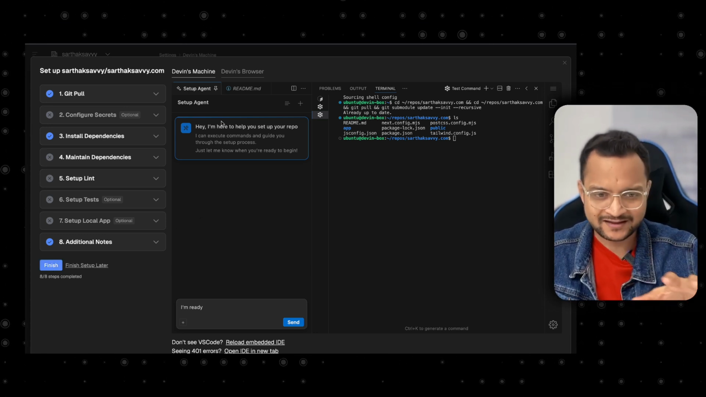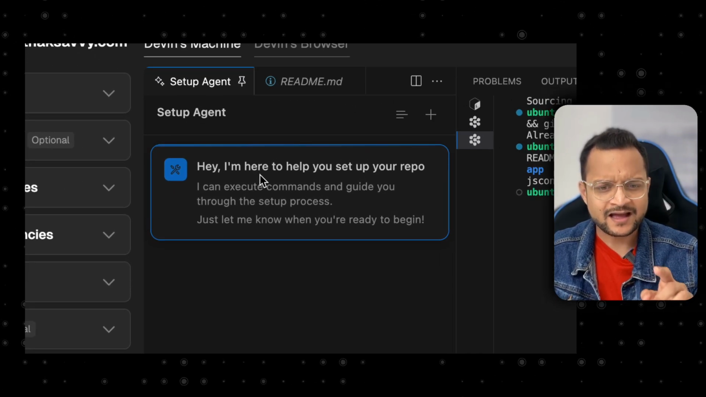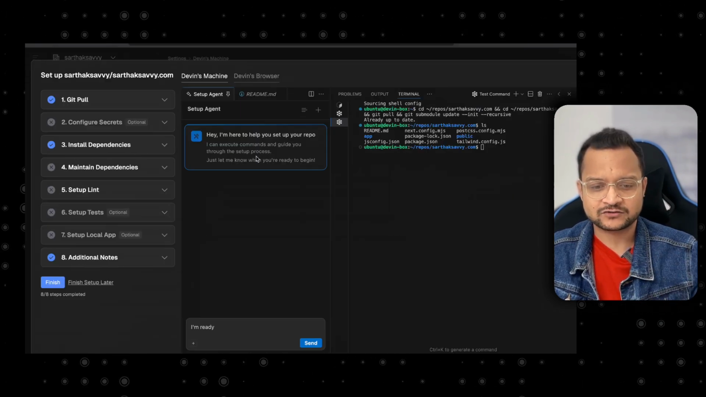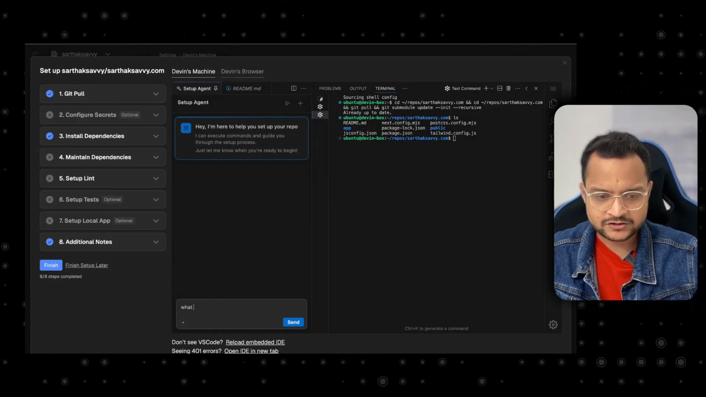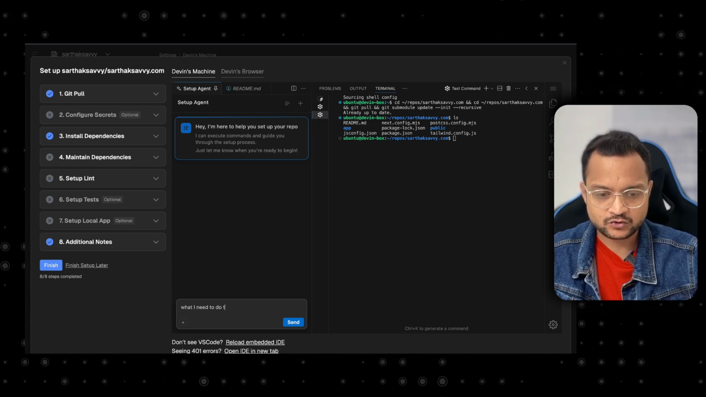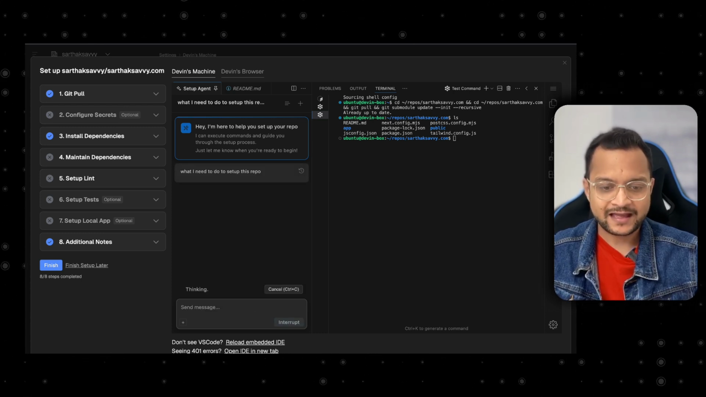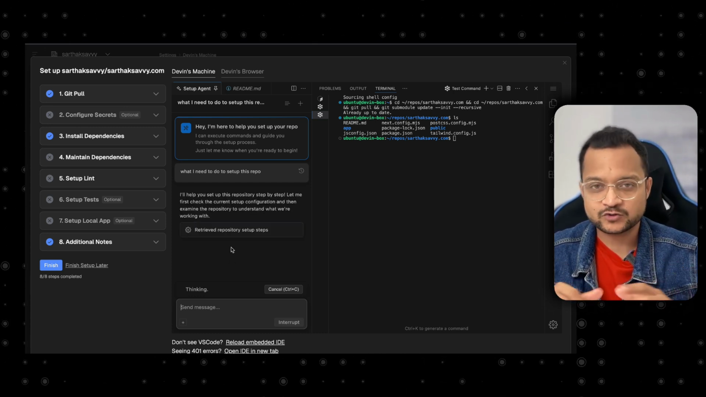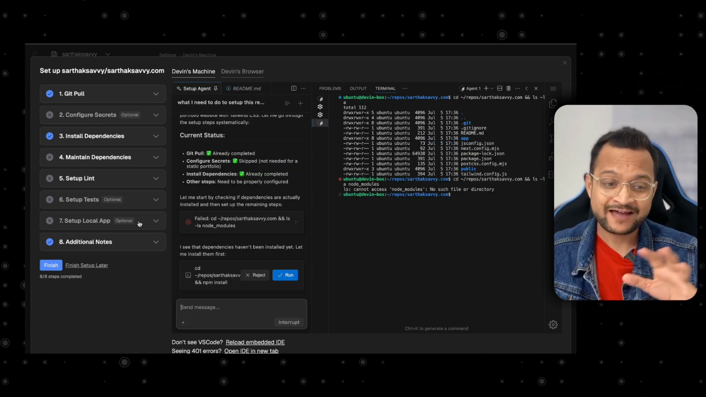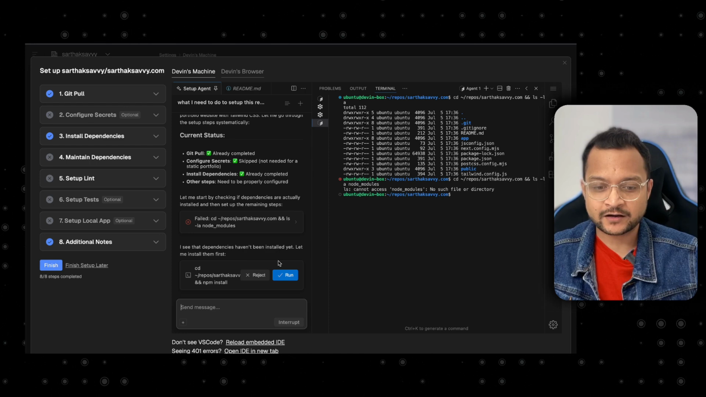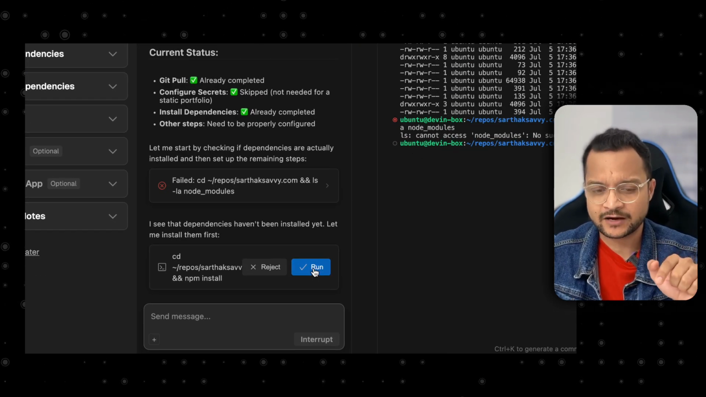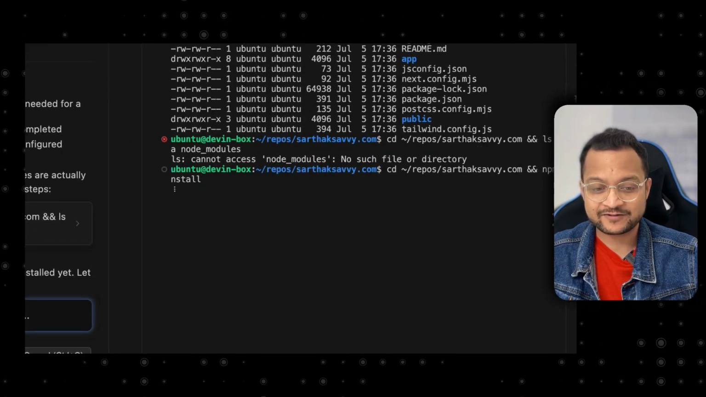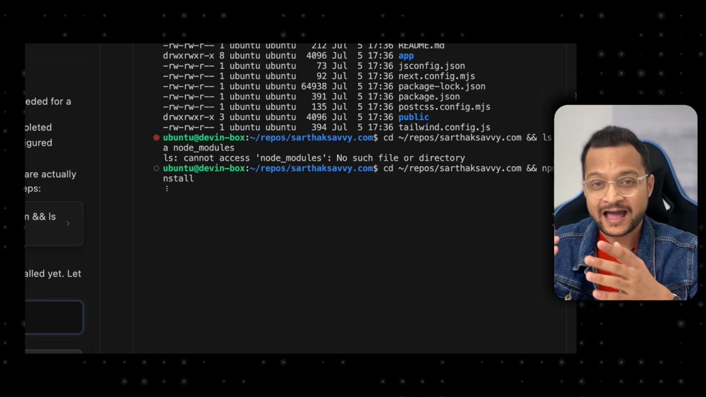But wait, something is here. Setup agent. Hey, I'm here to help you set up this repo. I can execute commands and guide you through the setup process. So let's see what I need to do to set up this repo. I'm sending this, and this is going to help me set up the project on the virtual machine of Devin. Okay, so see, we have skipped one thing, which is installing the dependency. But now it says you need to run this command because it didn't find the node modules. So click on run, and now on the right side, we can actually see it running npm install.